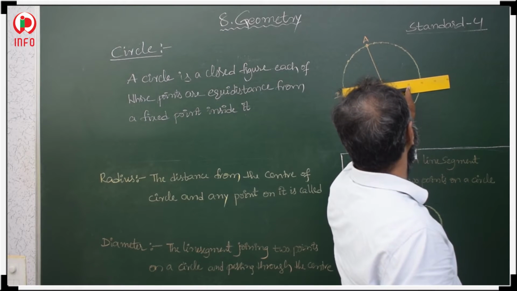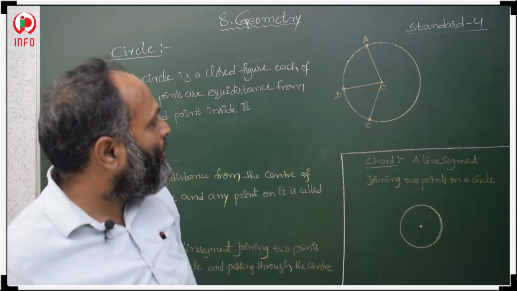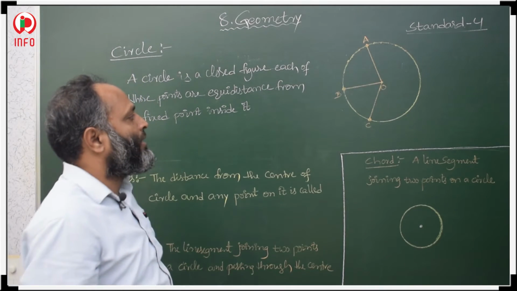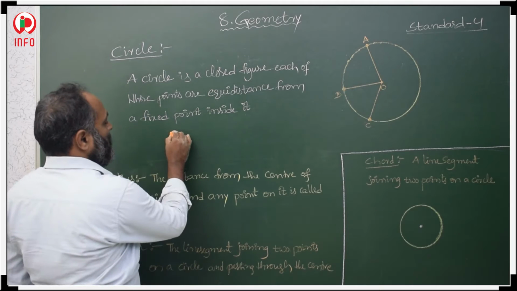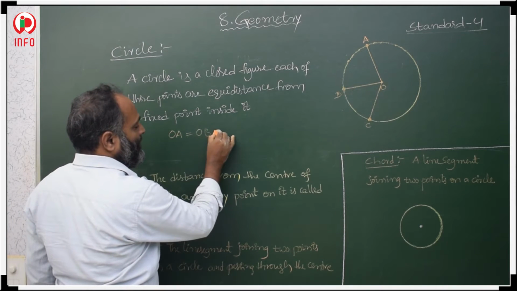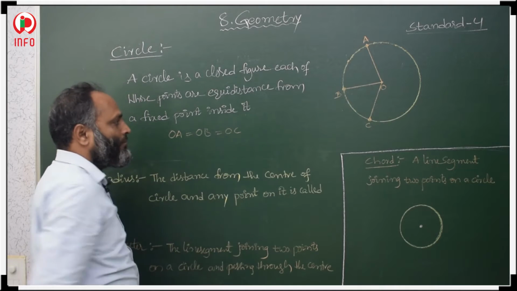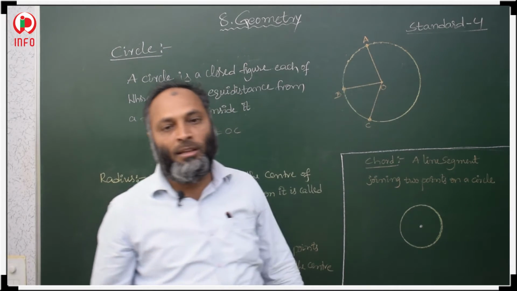So OA length is equal to OB length is equal to OC length. All these lengths are equal. OA is equal to OB is equal to OC.